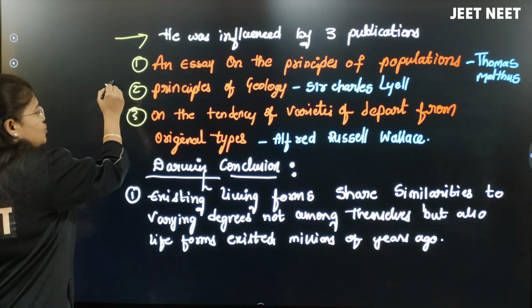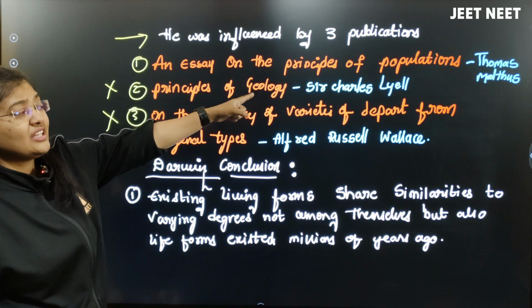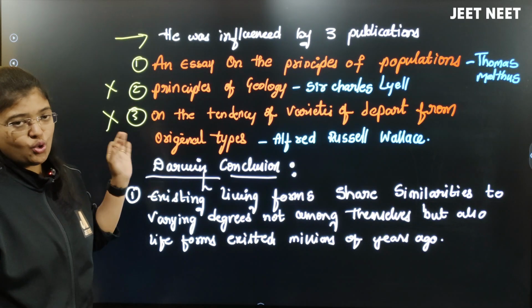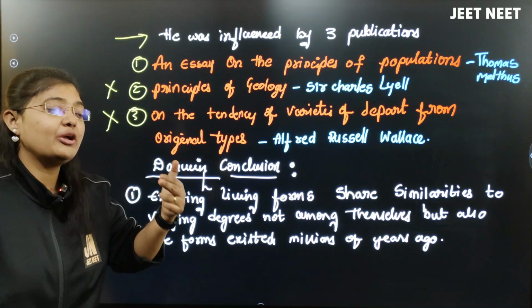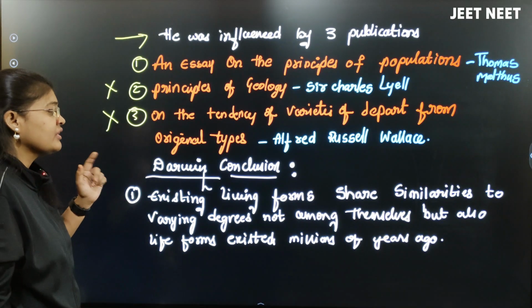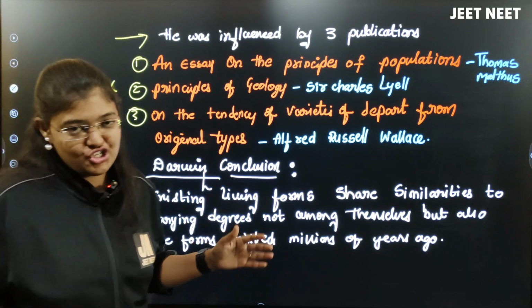Actually, these 2 are not given in the NCERT. This one is given in the NCERT. Thomas Malthus wrote a book, and based upon reading it, Charles Darwin was influenced and wrote a book called Origin of Species. Okay, now what is the conclusion after these 5 years of journey?